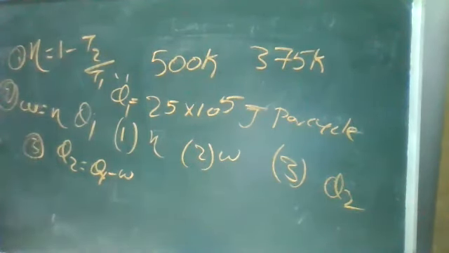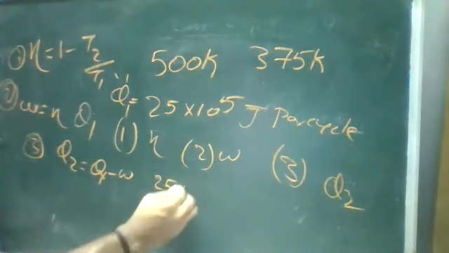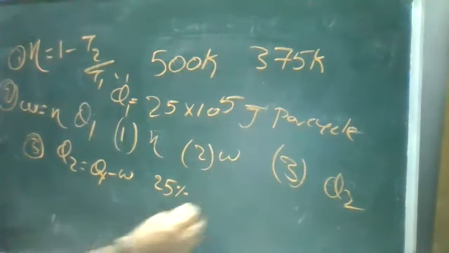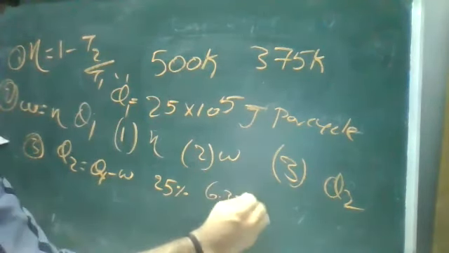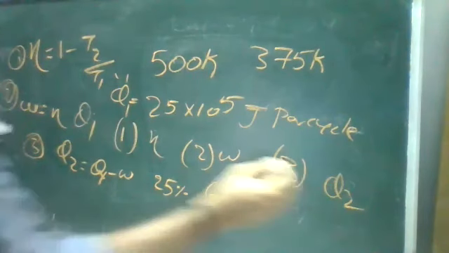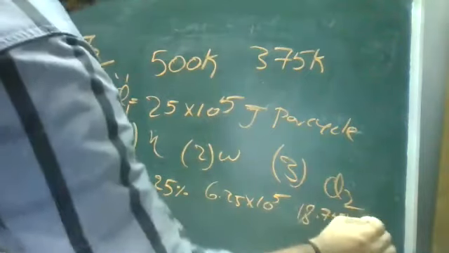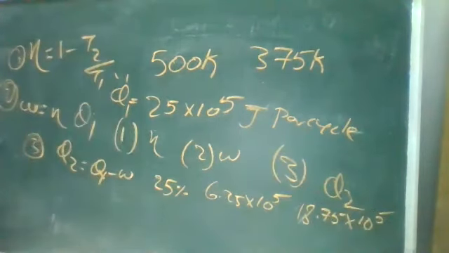I'll give the answers. First one, 25%. Take the answers also. Second one, 6.25 into 10 power 5. And third one, 18.75 into 10 power 5. So the answers are 25%, 6.25 into 10 power 5, and 18.75 into 10 power 5.